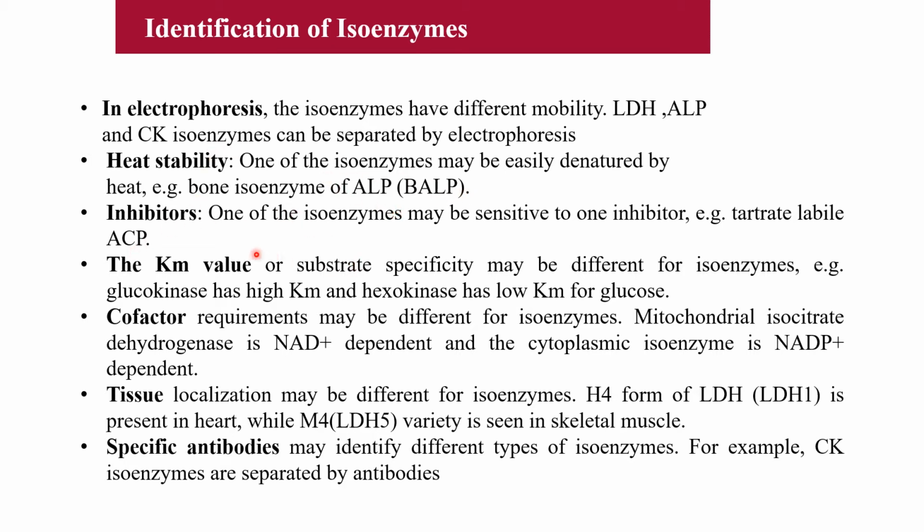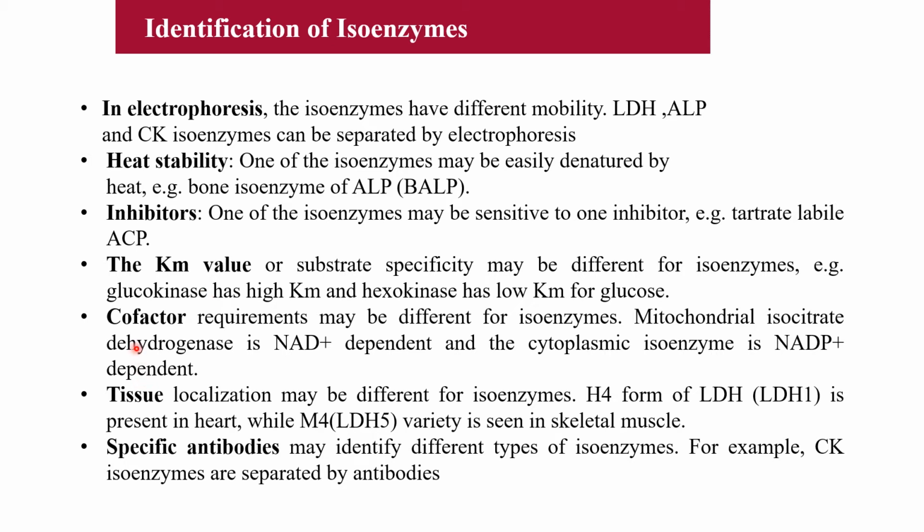Then inhibitors may be different. For example, acid phosphatase present in the prostate is tartarate labile, meaning inhibited by tartarate. So one of the isoenzymes may be sensitive to one inhibitor. For example, tartarate labile ACP, acid phosphatase present in the prostate. Prostatic acid phosphatase is tartarate labile, meaning inhibited by tartarate. Then the Km value of isoenzymes may be different. For example, glucokinase has high Km and hexokinase has low Km for glucose. So Km value is also different.